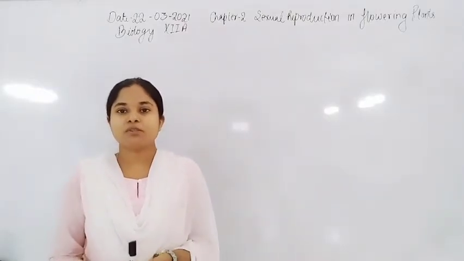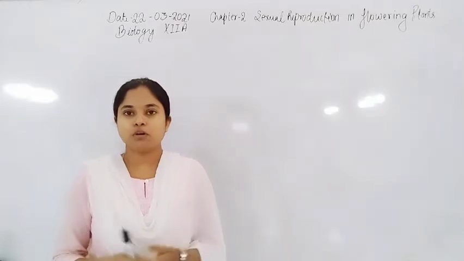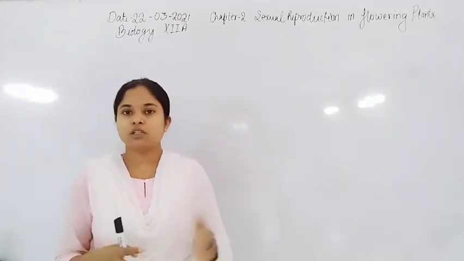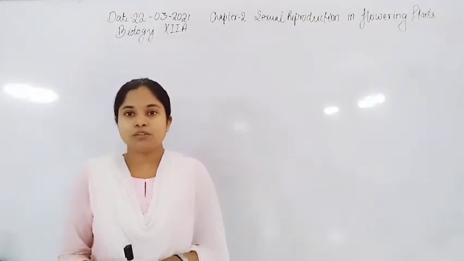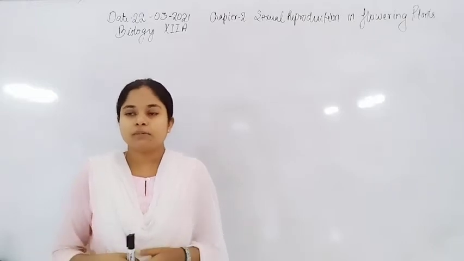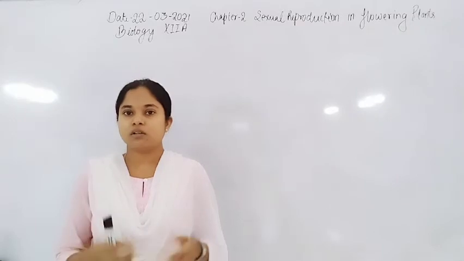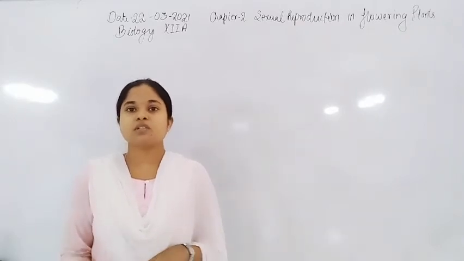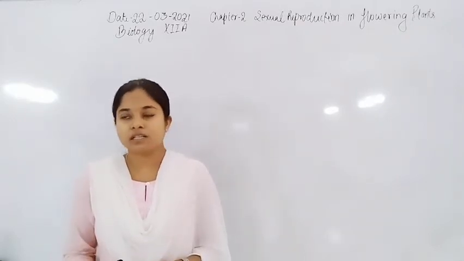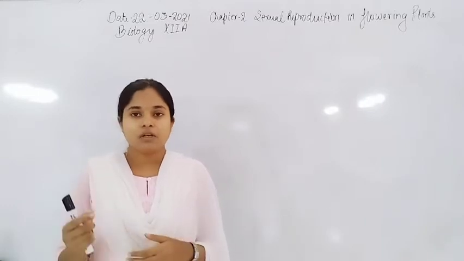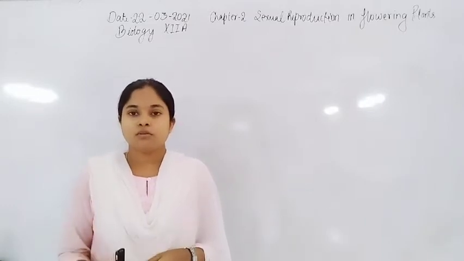In this class, I am going to start with another important topic of chapter 2, sexual reproduction in flowering plants. In this chapter, we have already completed the process of microsporogenesis in case of male plants, and megasporogenesis in case of female plants.